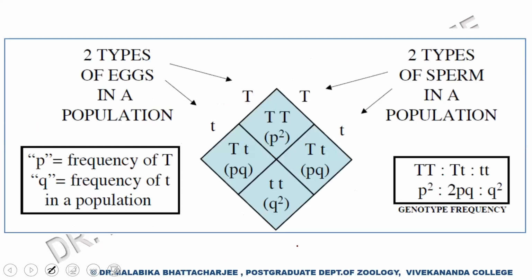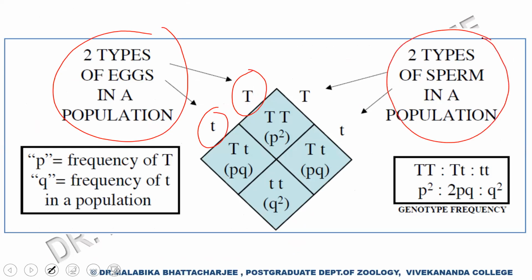Now talking about random mating, just imagine that there is a bucket of eggs. In this bucket of eggs, you have one egg bearing capital T and one egg bearing small t. And you have a bucket of sperm.